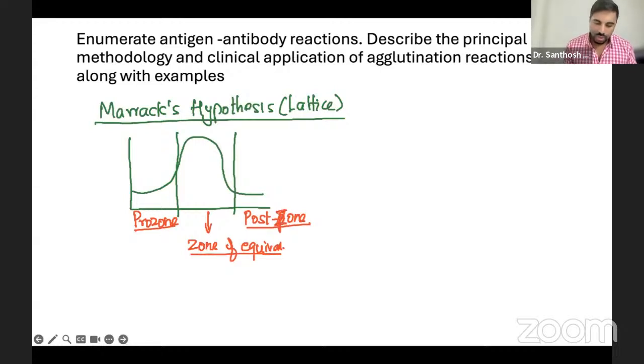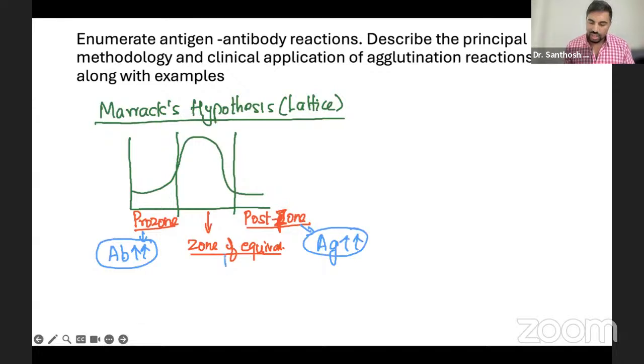Now, in Marrack's hypothesis, in the prozone the number of antibodies is high; you have much more antibody than antigen. In the postzone, antigen is very high. In the zone of equivalence, the total antigen is equal to antibody, so you get a correct result.